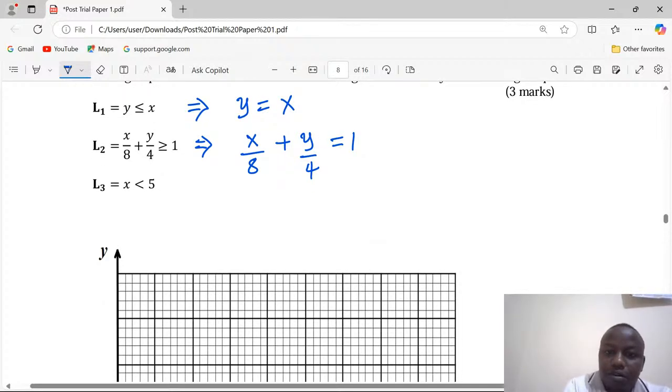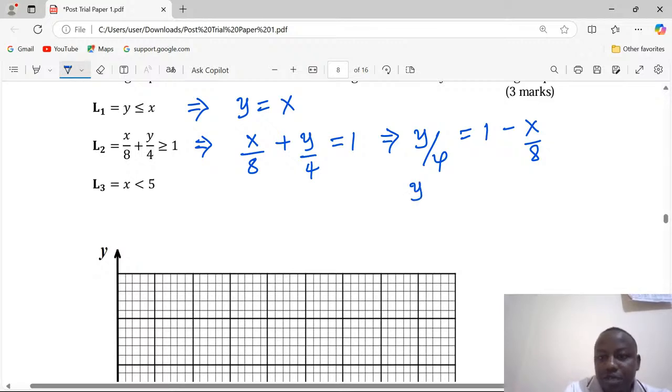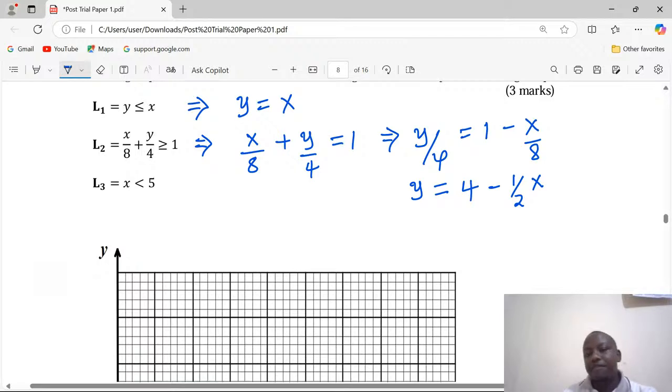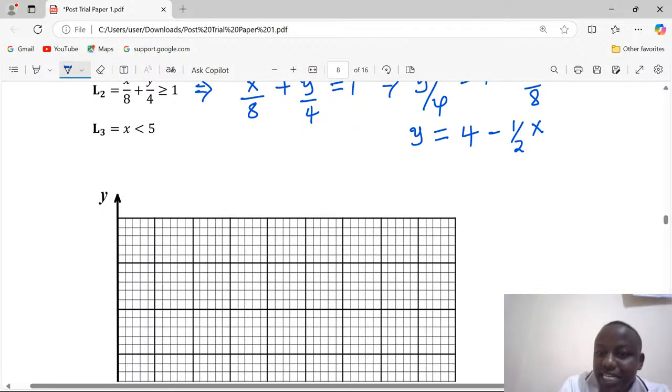So y over 4 equals 1 minus x over 8. We can multiply through by 4, so that we remain with y equals 4 minus, when you multiply by 4 here, half x. So we can get a table of values for this second borderline, x and y.